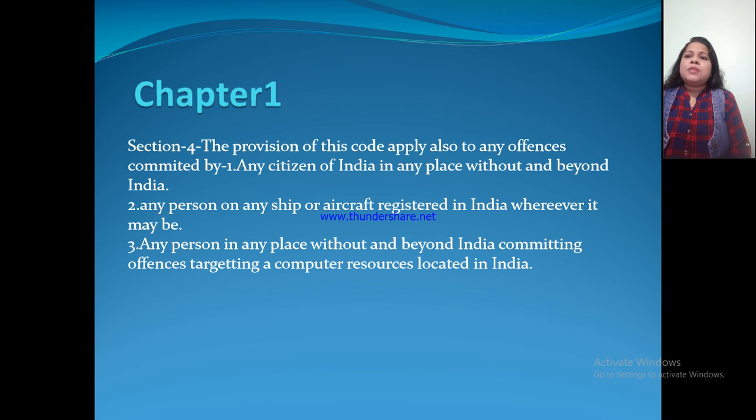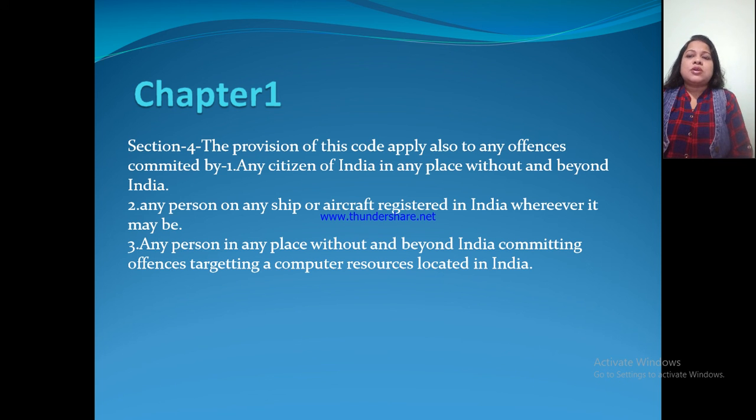Any person in any place without and beyond India committing an offence: the third point explains any person in any place without and beyond India committing offences targeting a computer resource located in India. Here it explains any person in any place.